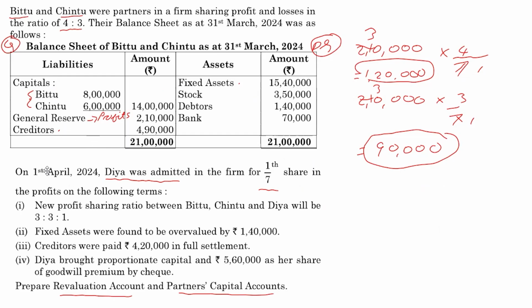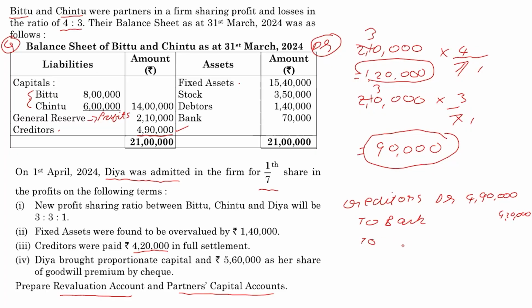Creditors, we may as well finish off the entry now. We have creditors of 4,90,000, and they're telling us they were paid 4,20,000 in full settlement. Great. The journal entry in such a situation, remember, creditors have a credit balance of 4 lakh 90,000. To make it zero, we will debit. So it's basically creditors debit 4 lakh 90,000. We're giving them money, so to bank account or cash account, right? So that would have been 4 lakh 20,000.